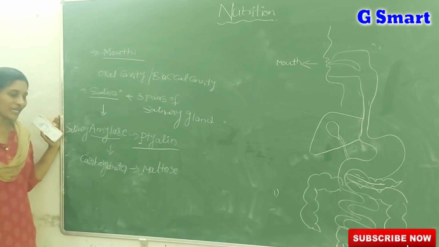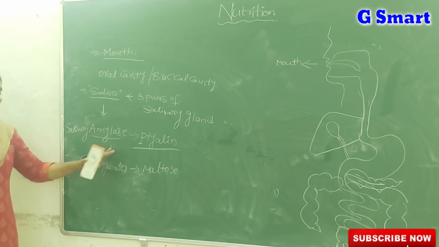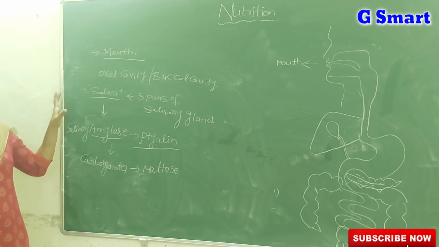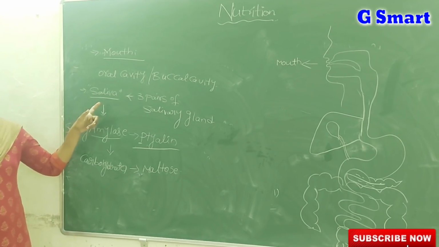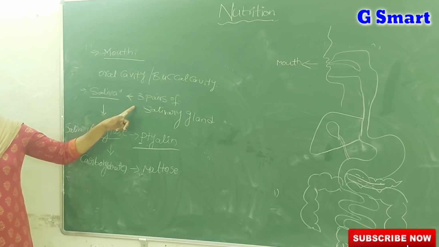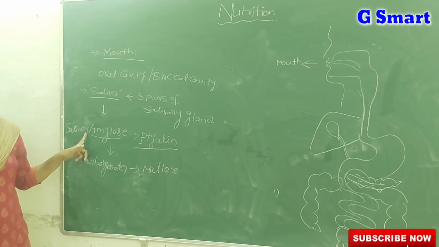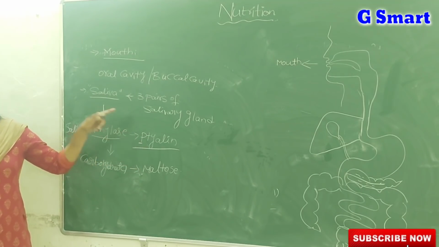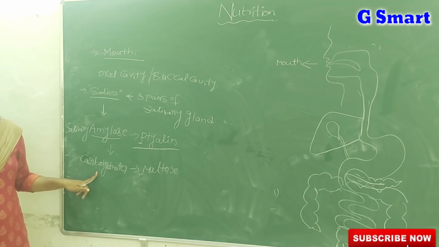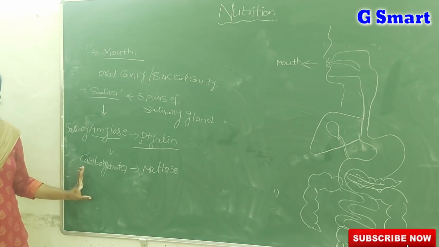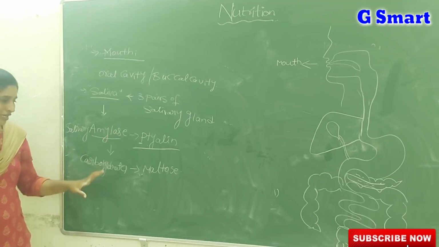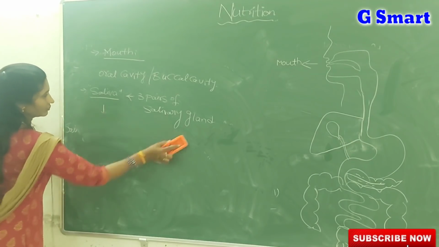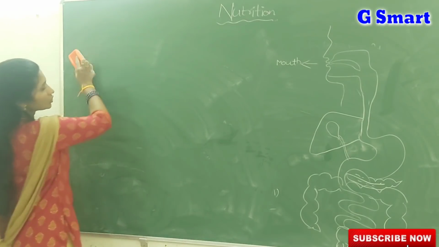What is the action of salivary amylase or ptyalin? Salivary amylase breaks down carbohydrates into maltose. So what are the questions on the mouth? For example, how many salivary glands are there? 3 pairs. What is the enzyme present in the saliva? Salivary amylase, also known as ptyalin. On which food substance does salivary amylase act? Only on carbohydrates. And salivary amylase converts carbohydrates into maltose. Okay? Next, coming to the esophagus.